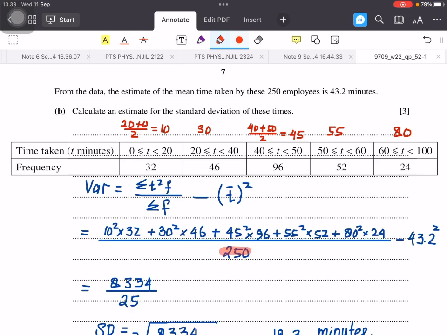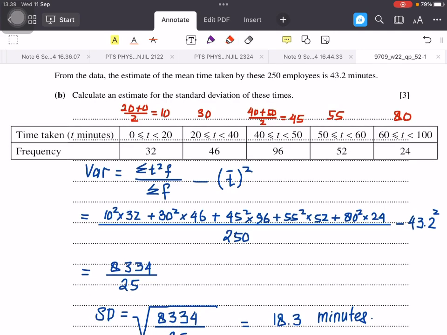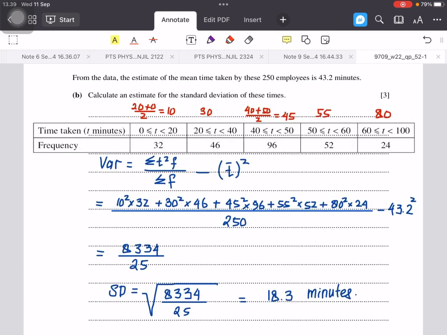So divide by 250 and then minus the mean time taken by the employees, which is 43.2 squared. So the variance is 8,334 over 25. And don't forget to find standard deviation, you just take the square root value of the variance. The answer will be 18.3 minutes.